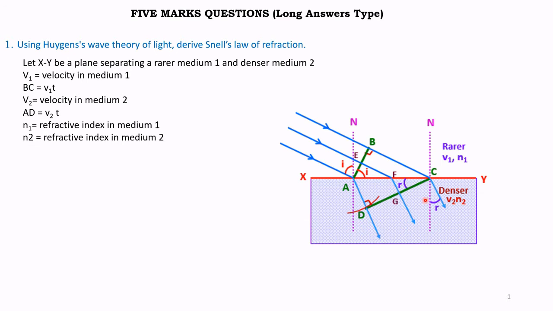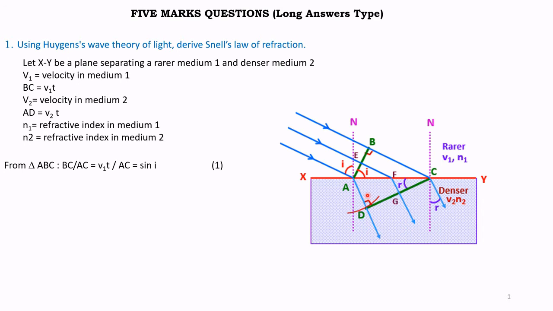We know from triangle ABC, BC is equal to v1 into t, where velocity into time is the distance BC. Similarly, from triangle ADC, AD is equal to v2 t. Once again the distance is equal to velocity into time.